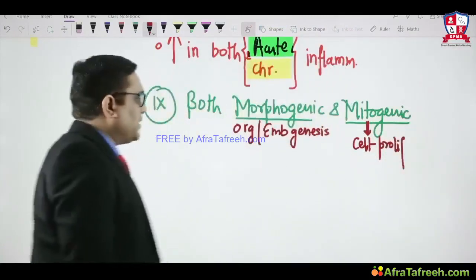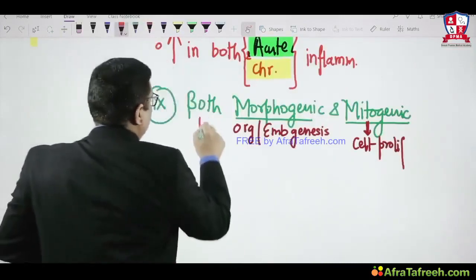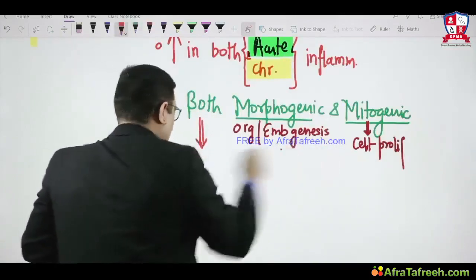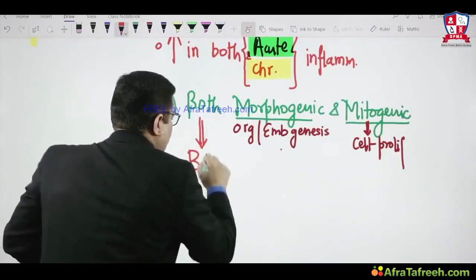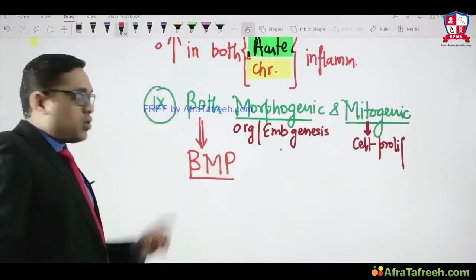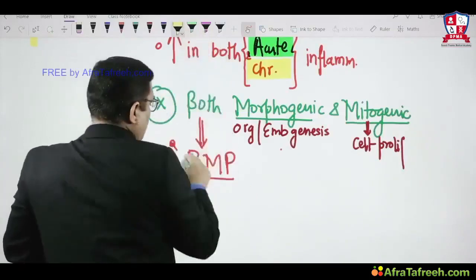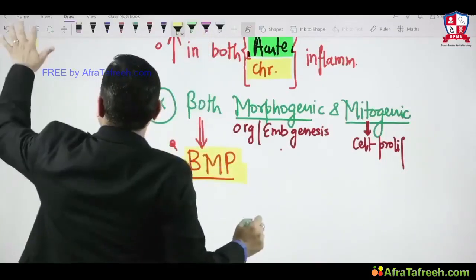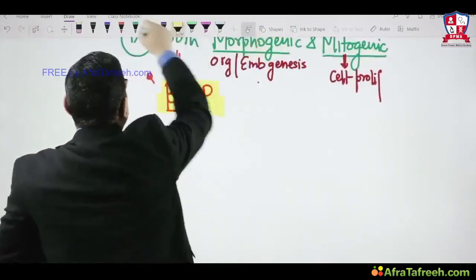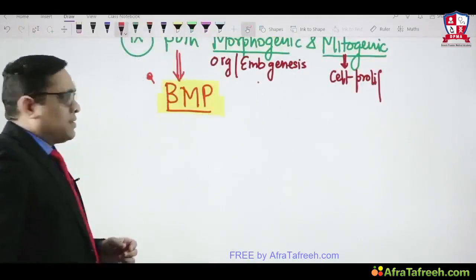So there is one cytokine which is involved in both morphogenesis and mitogenesis, that is called bone morphogenetic protein, BMP, and that was the answer in the AIIMS exam. Remember, that was the answer for the AIIMS exam. Bone morphogenetic protein is both morphogenic and mitogenic, right?